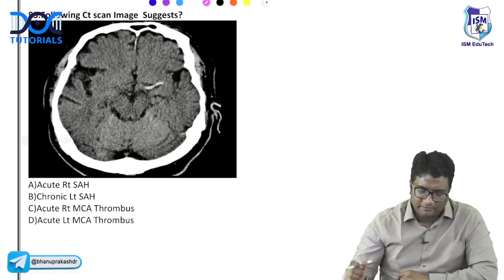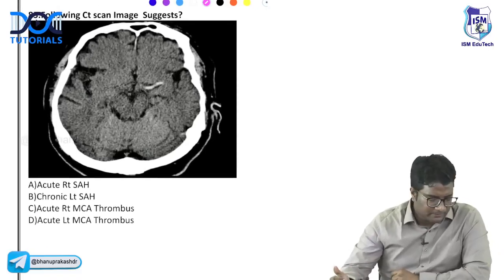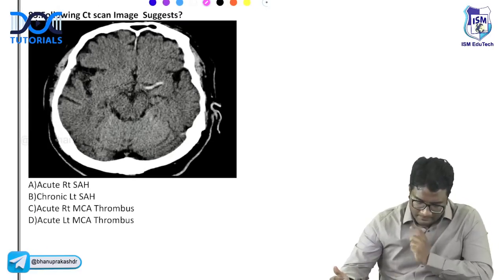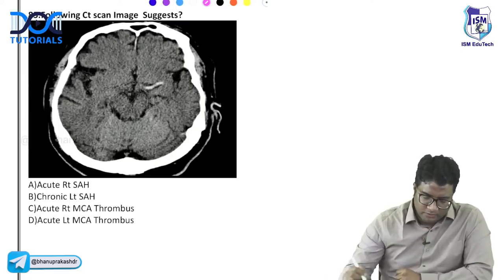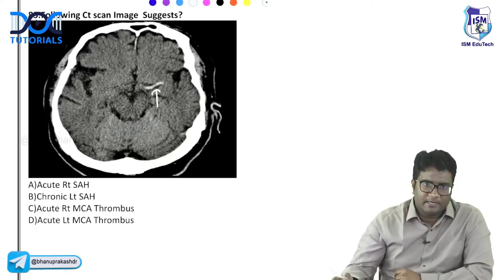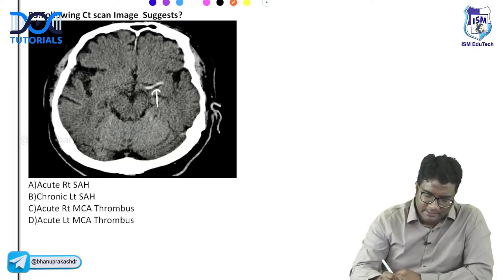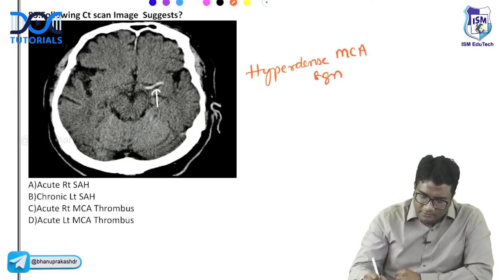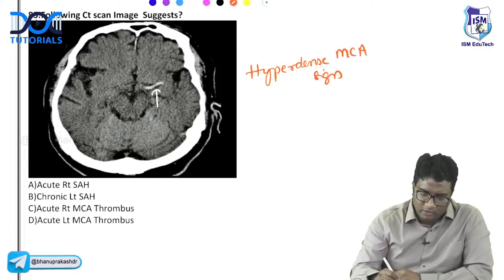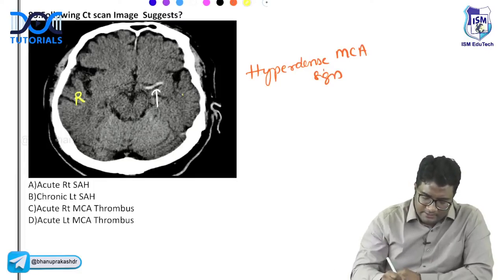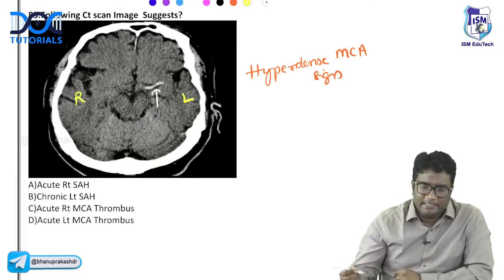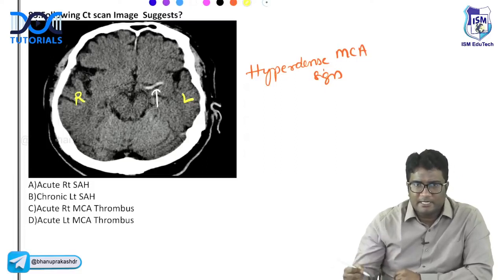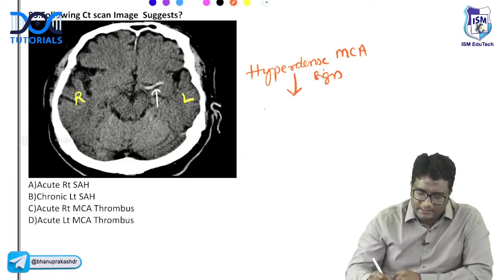And look at this question 85. Try to answer this. What do you think this is? The following CT scan image shows, I hope you can identify, a hyperdense middle cerebral artery. Okay, there is a hyperdense MCA sign. But which side is this? Right side or left side? I hope you know the CT: this is always right, this is the left side. And what does this indicate? Hyperdense MCA indicates acute infarct.